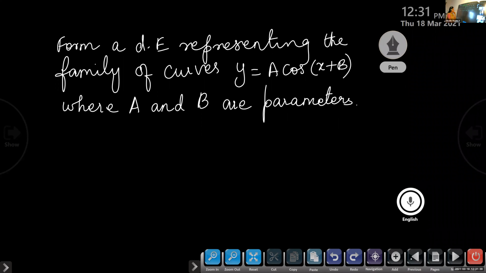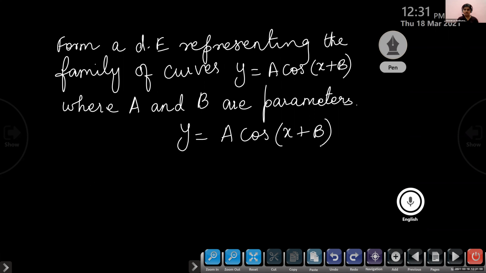Form a differential equation representing the family of curves y is equal to a into cos of (x plus b), where a and b are parameters. Now look at here, which are the arbitrary constants? a and b. So two arbitrary constants are there. So how many times we have to differentiate? 2 times.